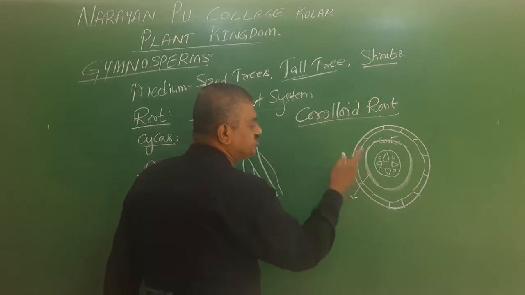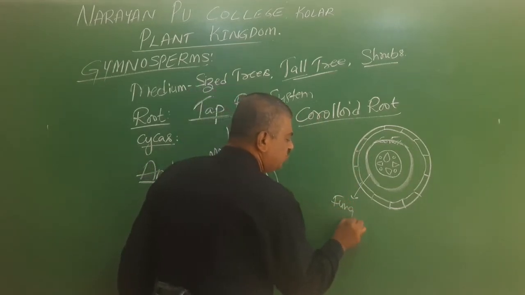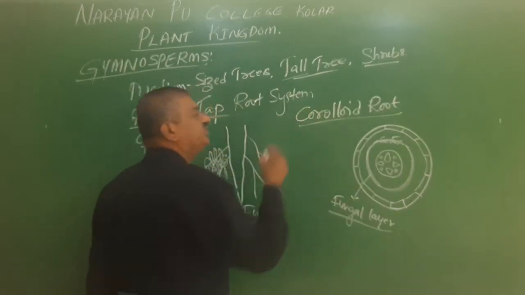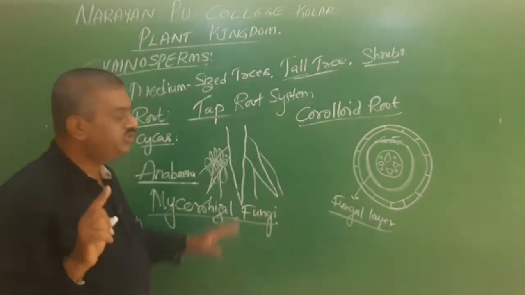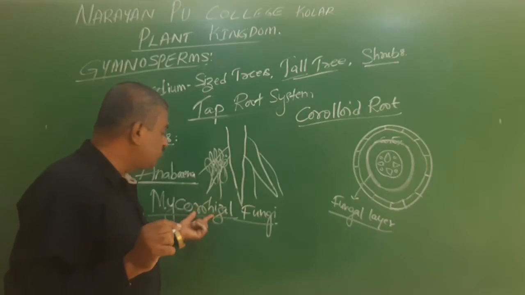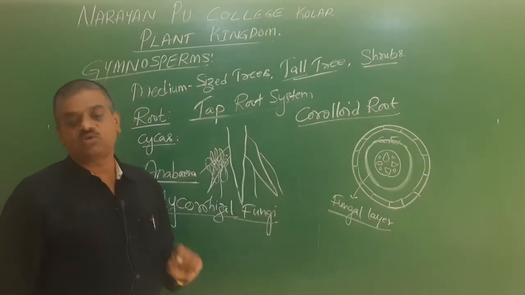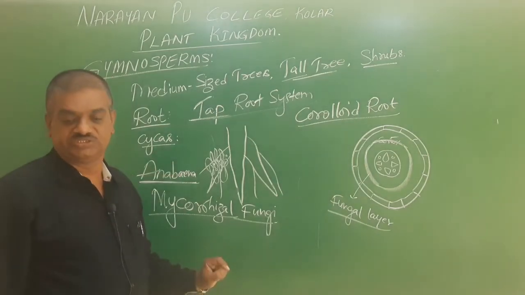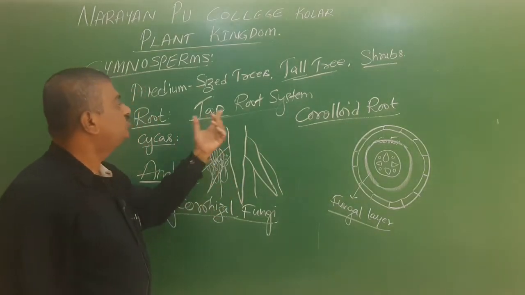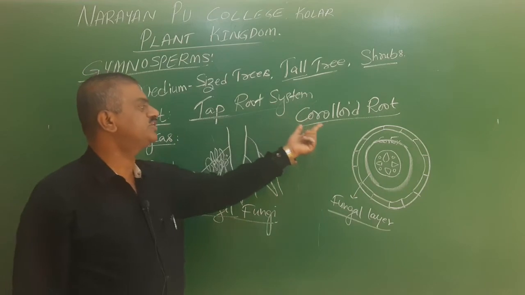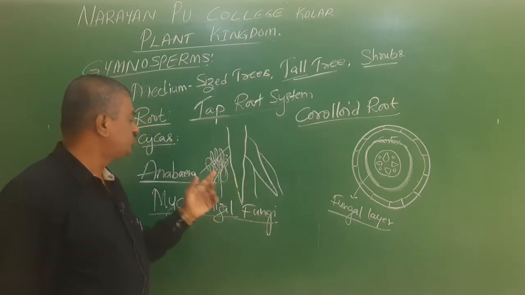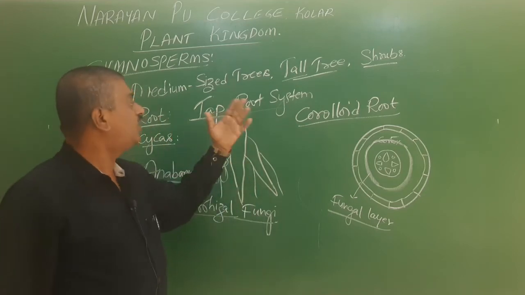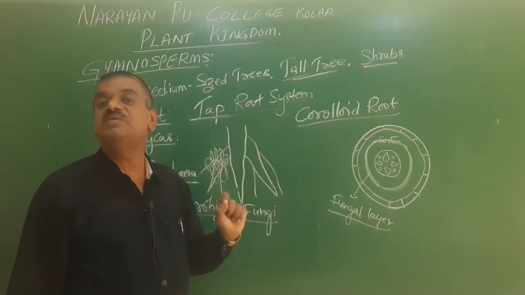When a fungus enters the root, it is called a fungal layer formed in the cortex, and this is converted to coralloid root. They also help in nitrogen fixation. So this is about the root: there is a presence of taproot system as well as coralloid root. The algae and fungi act along with the root in the form of symbiosis.